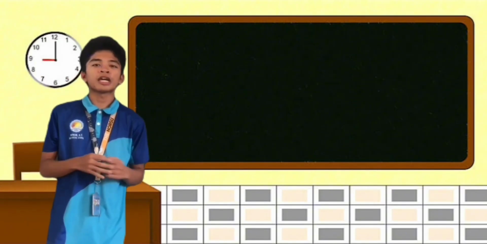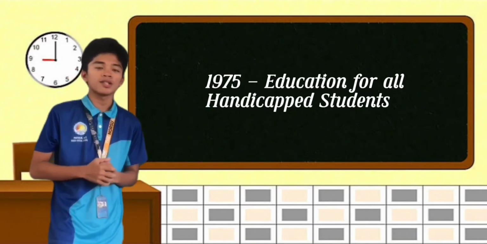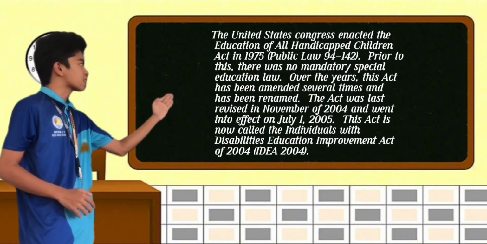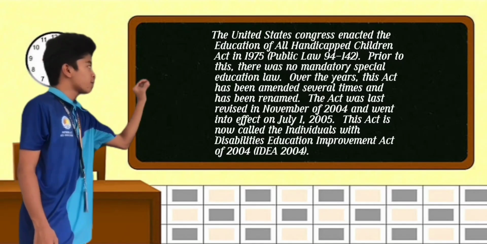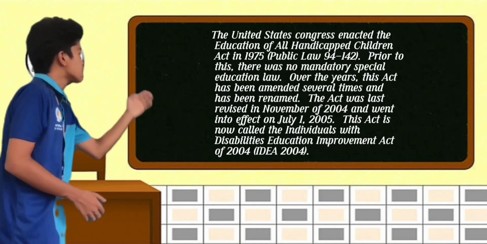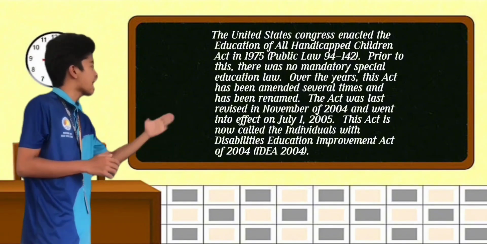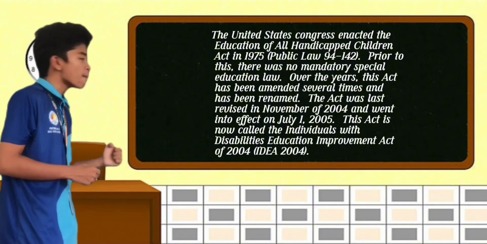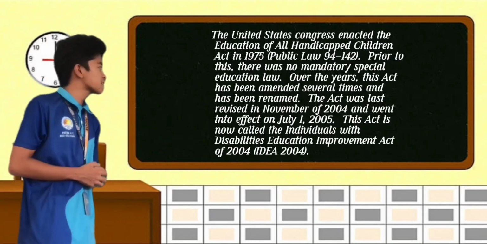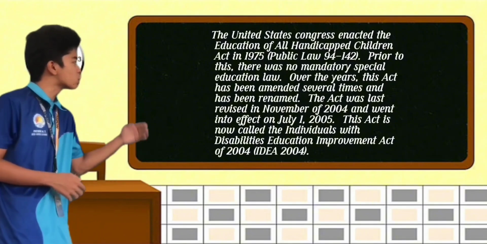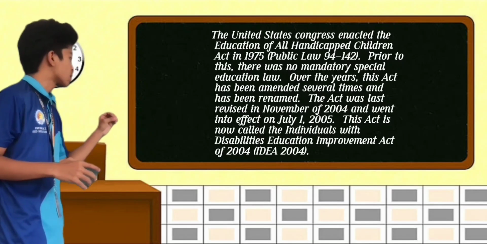Since we're done with the 1948 UDHR, let us proceed to the 1975 Education for All Handicapped Children. The United States Congress enacted the Education for All Handicapped Children Act in 1975. Prior to this, there was no mandatory special education law. Over the years, this act has been amended several times and has been renamed. The act was last revised in November 2004 and went into effect on July 1, 2005. It is now called the Individuals with Disabilities Education Improvement Act of 2004, or IDEA 2004.